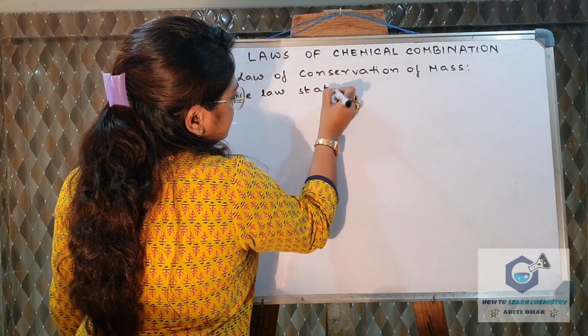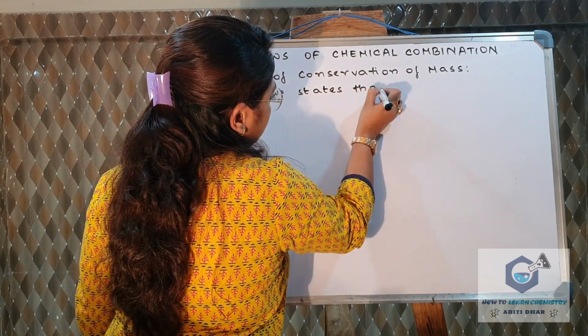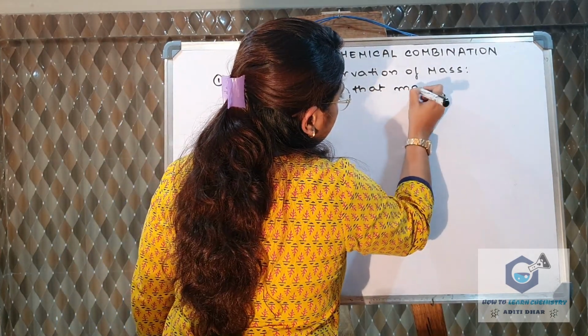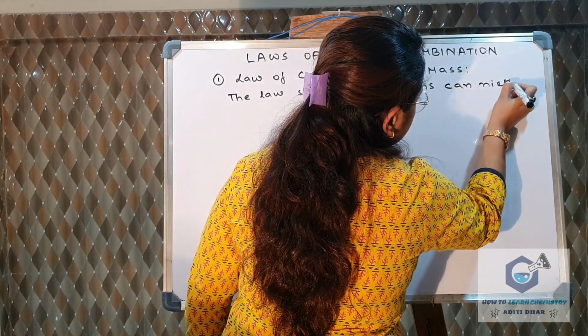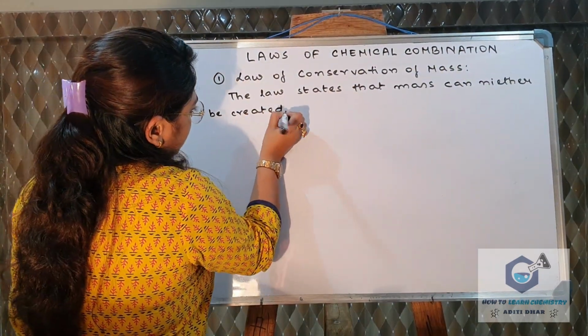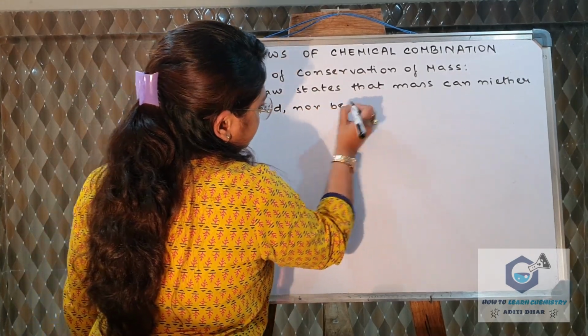The law states that mass can neither be created nor be destroyed.